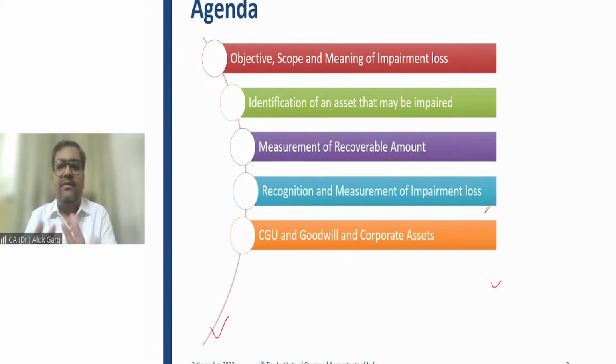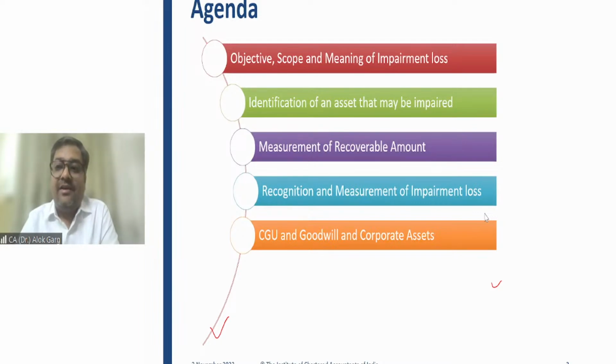Friends, in this standard, we'll talk about two kinds of impairment: impairment of an individual asset and impairment of a group of assets. Impairment of an individual asset is an asset impairment.